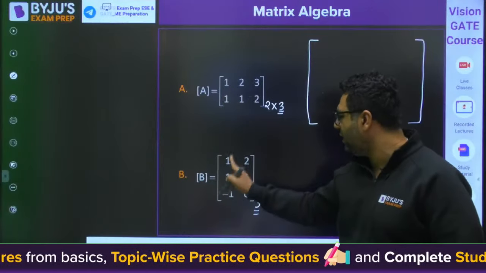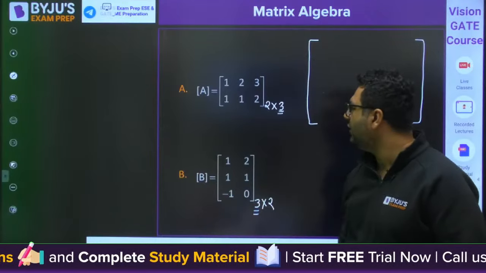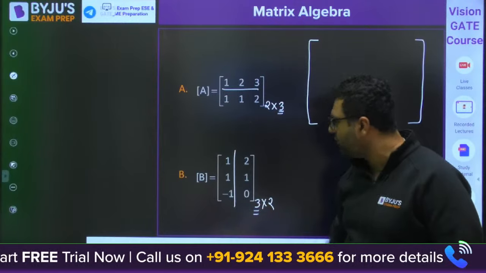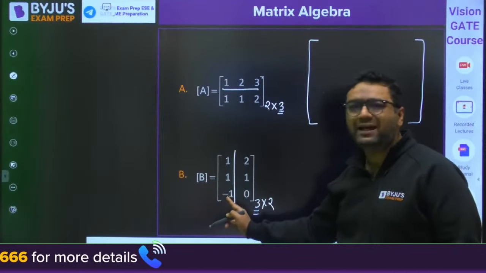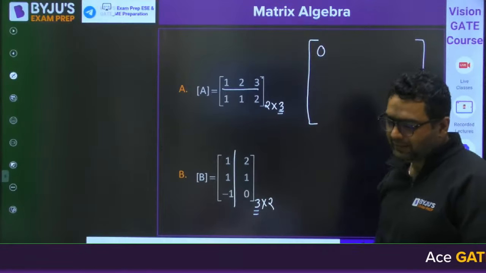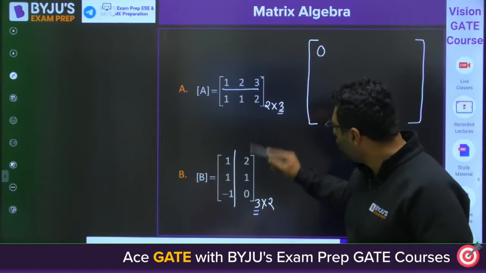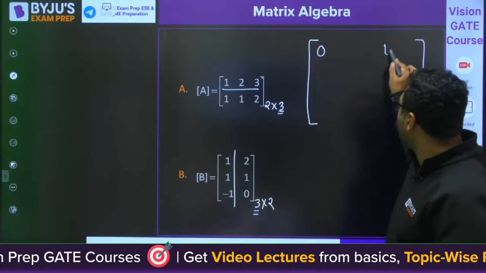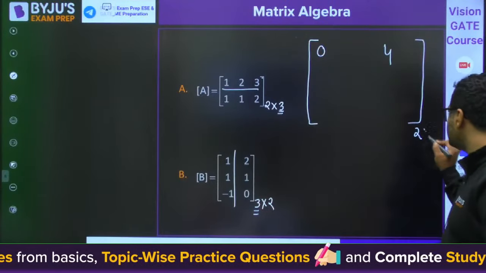First of all, you will be multiplying 1 into 1, then 2 into 1, then 3 into minus 1. So what will you get? The row of this will be multiplied by the column of this. So 1 plus 2 minus 3. Are we getting 0 here? Yes, tell me. Then when you multiply with the second column, 2 plus 2, it is going to be 4. Yes, you will be getting a matrix of 2 cross 2.